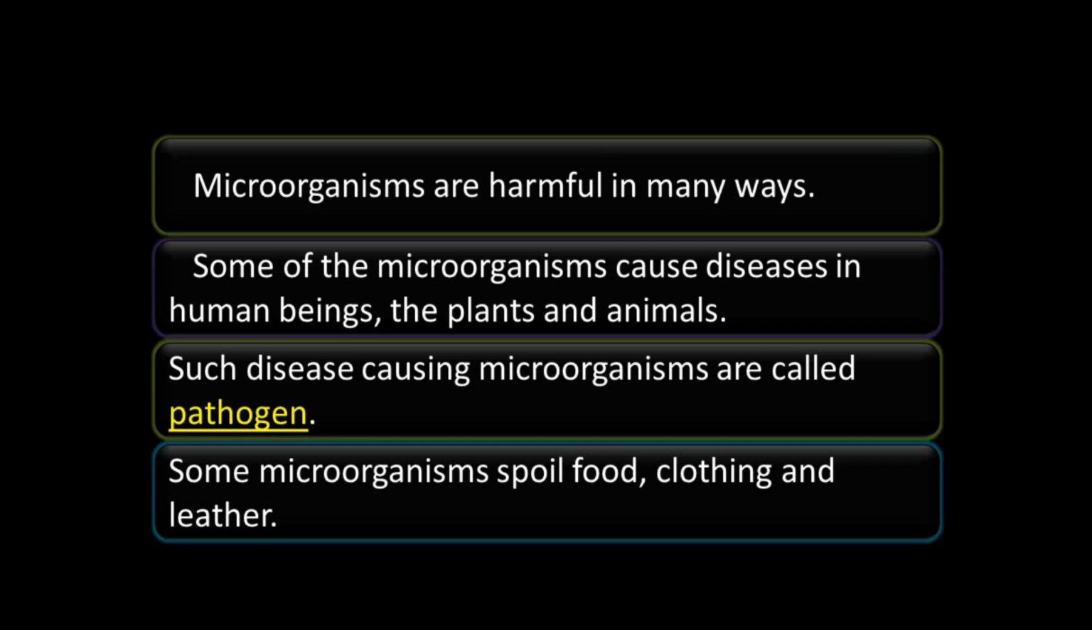Some microorganisms spoil food, clothing and leather. So some microorganisms damage food items, clothes and leather articles. So microorganisms are harmful. They cause different type of diseases in plants, animals and human beings. They also damage food items, clothes and leather. So these type of microorganisms that cause disease are known as pathogen.